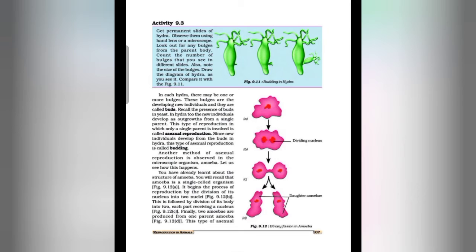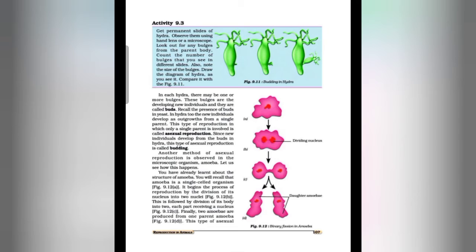You can observe figure 9.11. The budding in hydra is given. This is the diagram of hydra, and budding in hydra is given in figure 9.11. So what is budding? In each hydra there may be one or more bulges. These bulges are developing new individuals and they are called buds. Recall the presence of buds in yeast. In hydra too, the new individuals develop as outgrowths from a single parent.